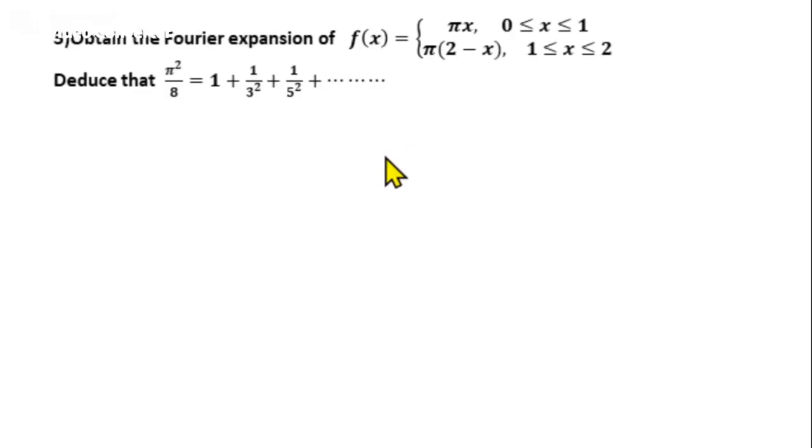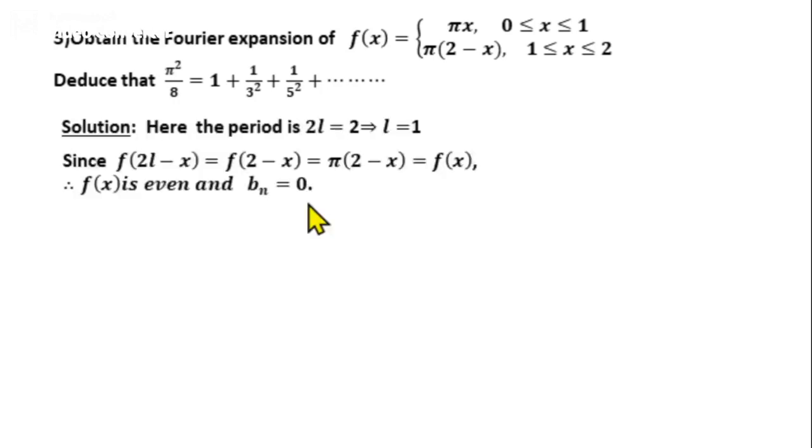Here the function is defined in the interval 0 to 1, then 1 to 2. So it is defined in the interval 0 to 2, an interval of the form 0, 2L. So comparing interval 0, 2 with interval 0, 2L, we get 2L equal to 2, or L equal to 1. Then we find whether the function is odd or even. For the interval 0 to 2L, the function is even if f of 2L minus x equal to f of x, and the function is odd if f of 2L minus x equal to minus f of x.